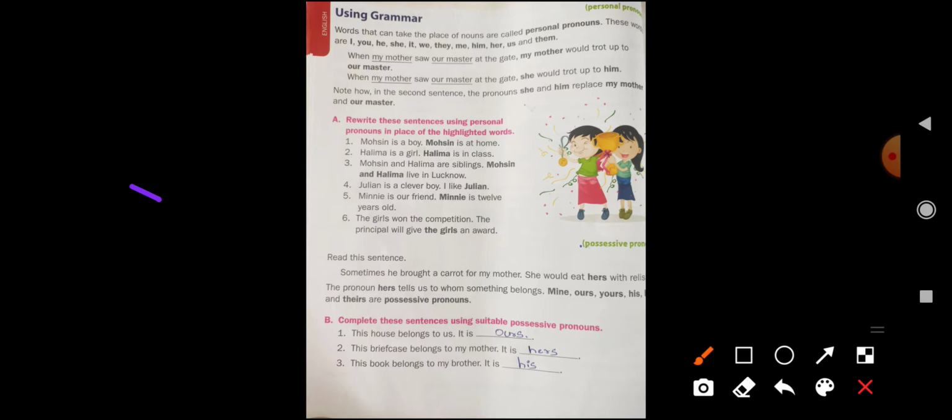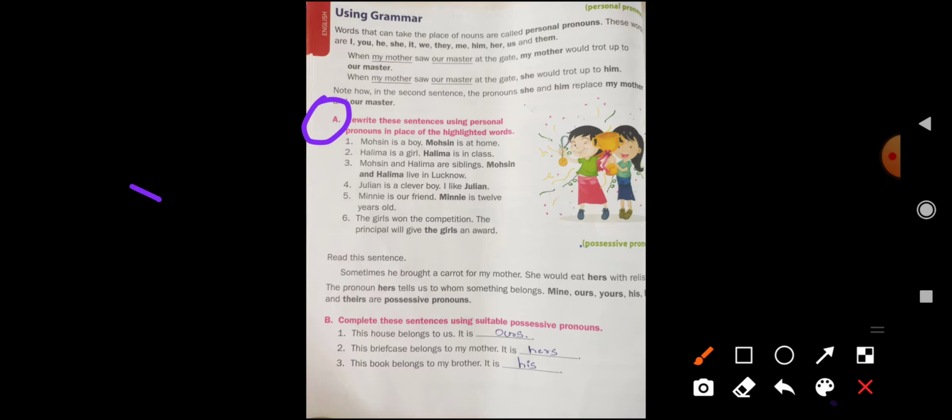Come to section A. Rewrite these sentences using personal pronouns in place of the highlighted words. This is your homework. Do it and send it to my personal number. As we all know, for a boy we use he and for a girl we use she.